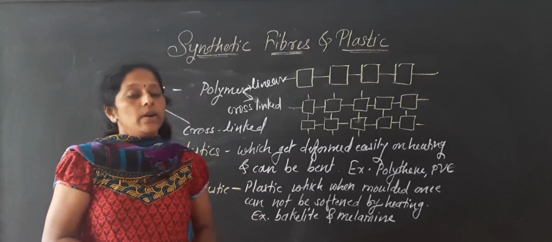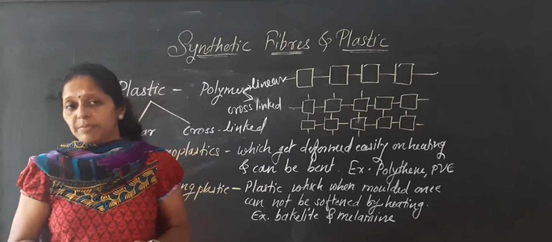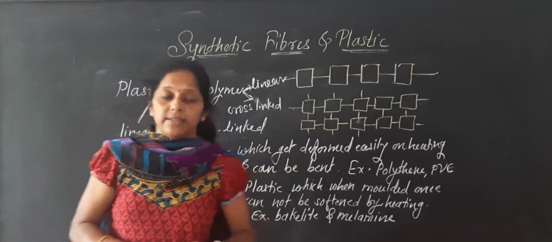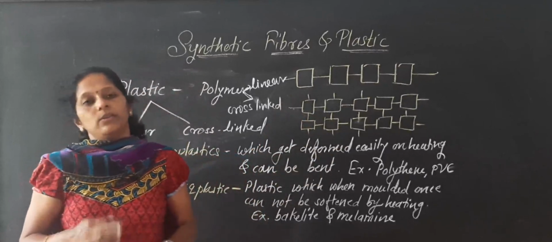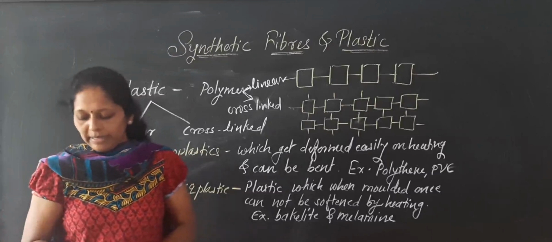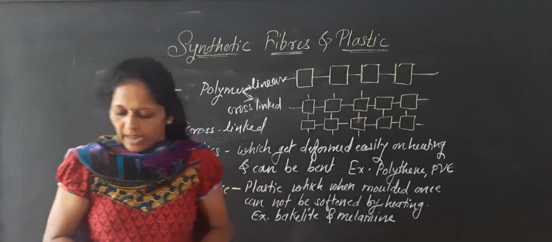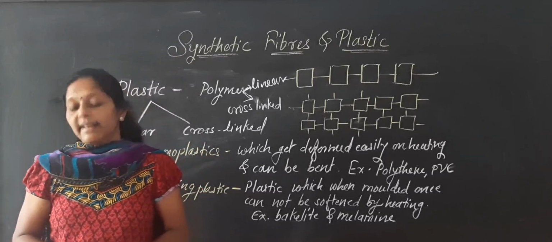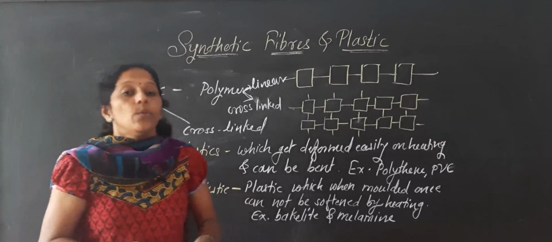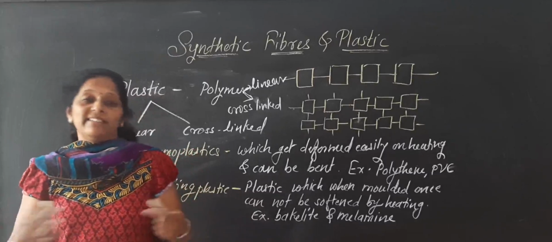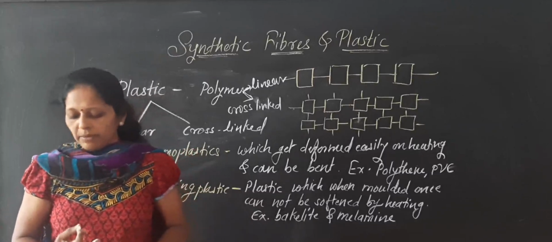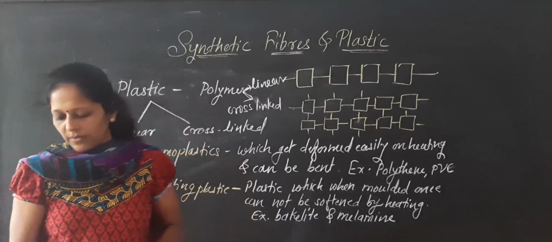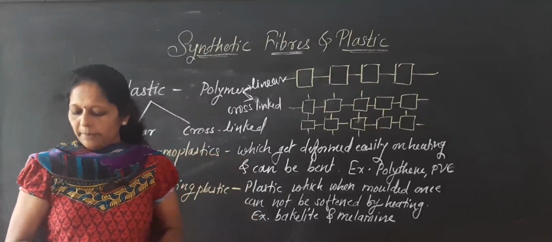See, we are able to get different shapes of plastic, easily melting. As I told, some types are there, but we are able to make them melt. Easily melting is there. Shapes are different, and also it can be recycled, reused, and different colors are there, and we are able to make them into thin sheets and also wires. Different varieties of plastics are available. That is why it finds such a variety of uses.